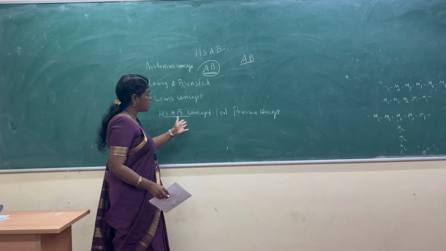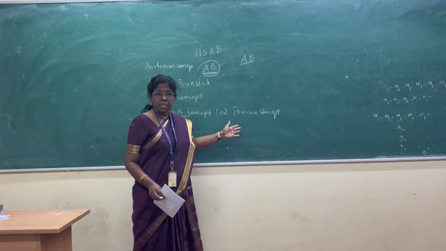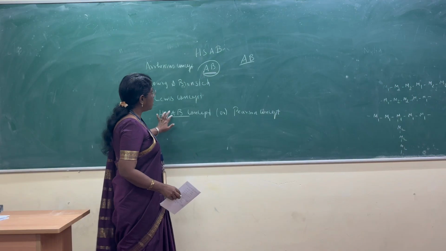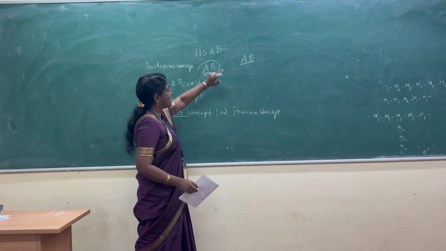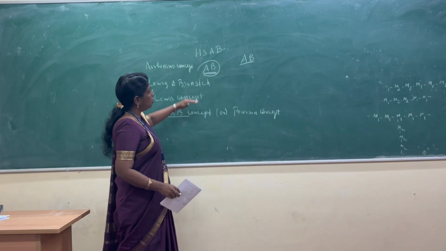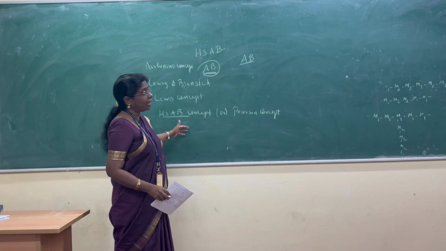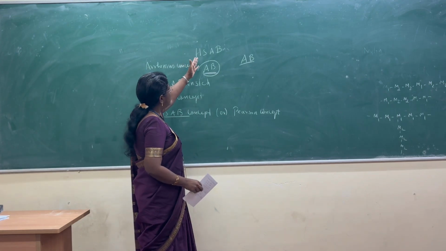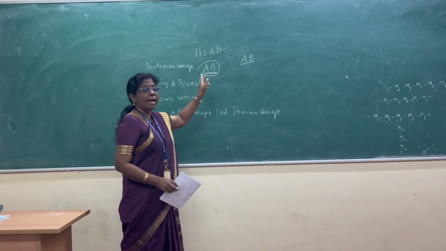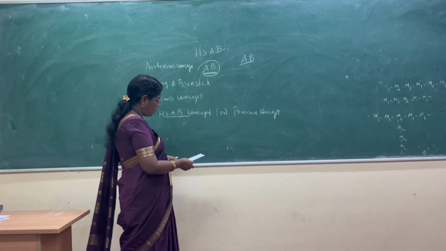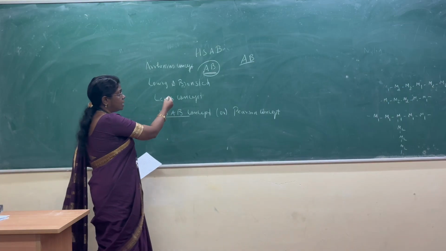So the HSAB concept is also called the Pearson concept. The HSAB concept is hard and soft acids and bases. Students were earlier looking only at acids and bases, but now for college students, we are speaking about HSAB, hard and soft acids and bases. Each concept has its application.